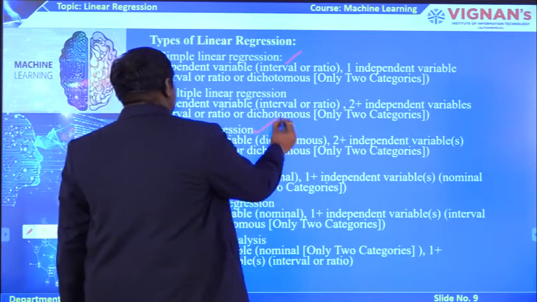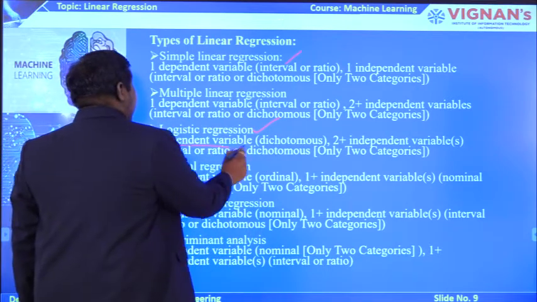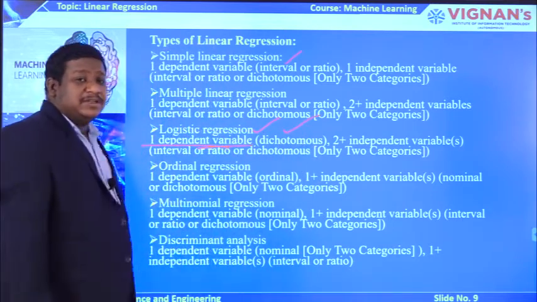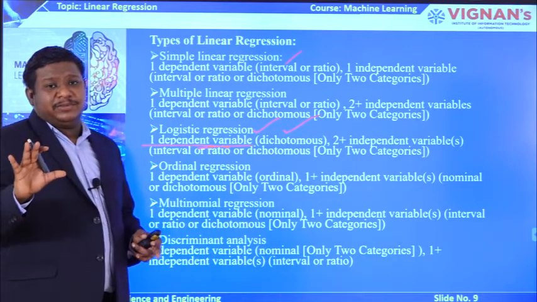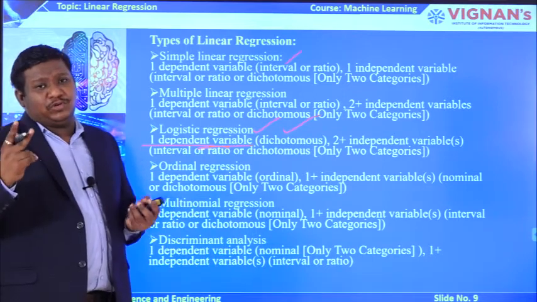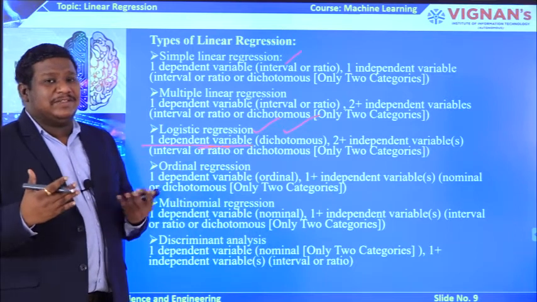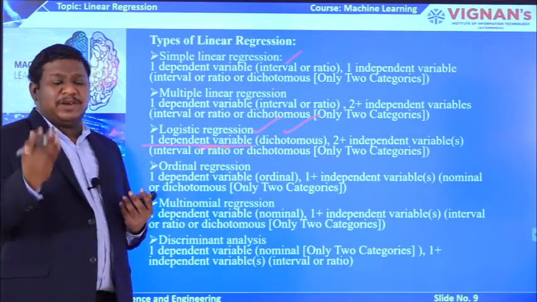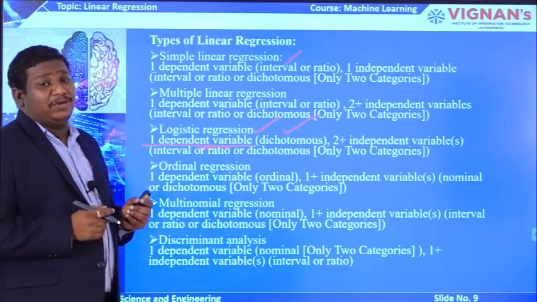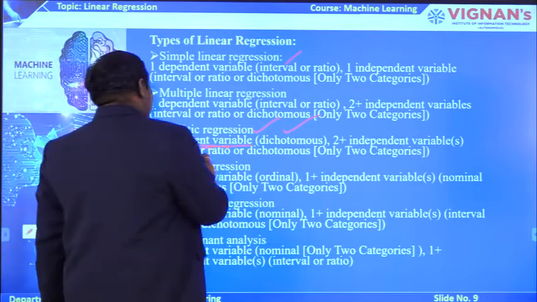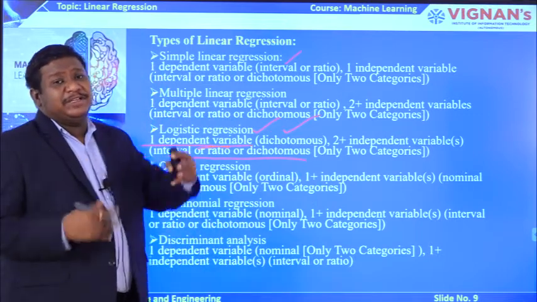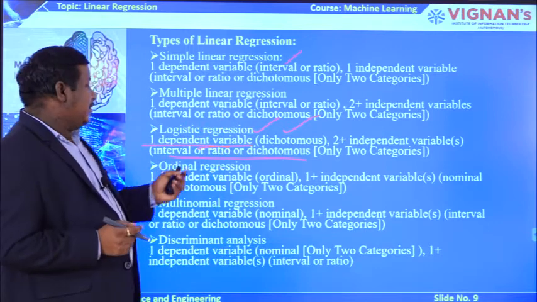The third one is logistic regression, where there is one dependent variable, and this dependent variable is mainly dichotomous. Dichotomous means the value should be in the form of a binary value. That means the outcome of the dependent variable might be only two values, that may be binary, true or false, yes or no, correct or wrong. For these sorts of problems, logistic regression is the best model when you have the dependent variable in the form of a dichotomous. Similarly, the independent variables may be dichotomous or may be in the form of a ratio. Ratio means x by y format.